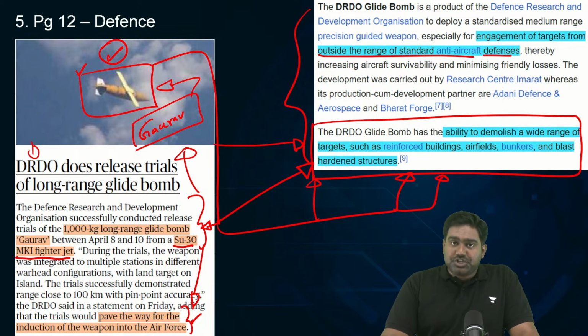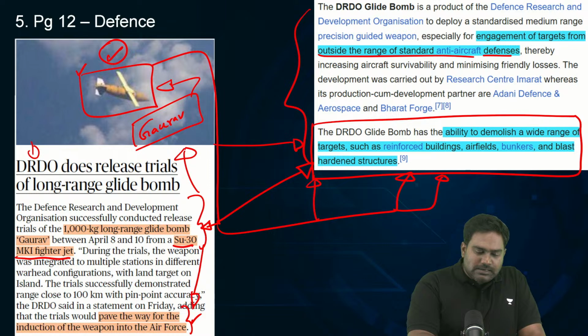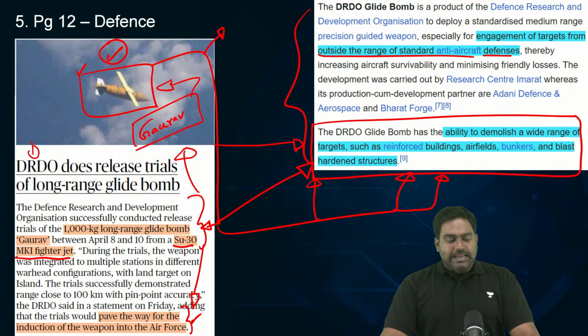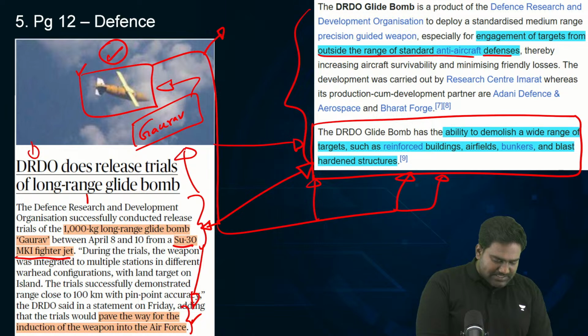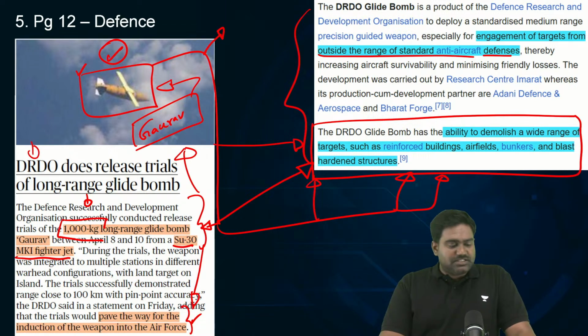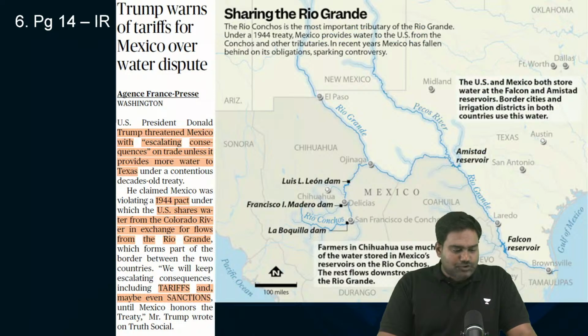US, Russia, China, they have a huge arsenal of such bombs. Now, India has also managed to develop an indigenous long range glide bomb with a sufficient range which can carry 1,000 kilogram payload. And this is going to be inducted into the Indian Air Force.